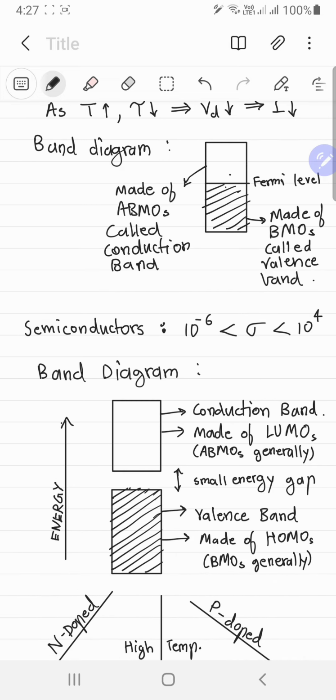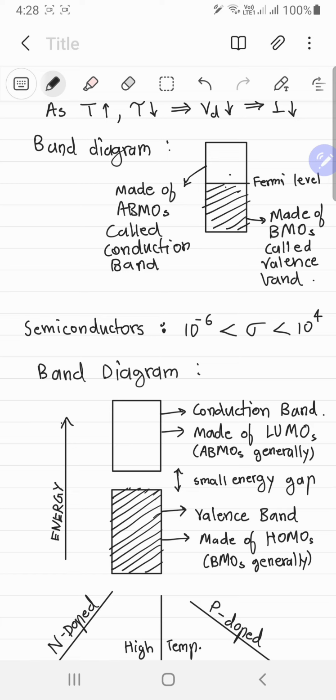So this is what metallic bonding looks like. You can see that there isn't much stabilization because of these molecular orbitals. It would be pretty much the same if there were no molecular orbitals and instead it was just all atomic orbitals. There is some stabilization but not that significant.